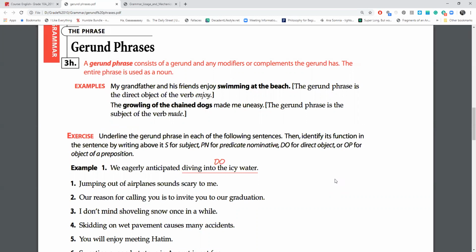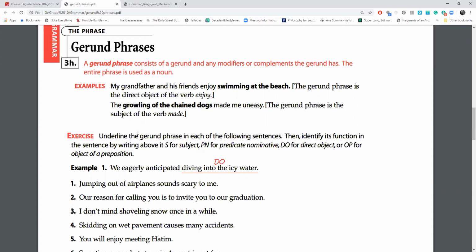So please follow along and check to see if you did the work correctly, and if not, make corrections as you'd like. So again, just like the last one, except we're not trying to identify just the gerund itself, we are identifying the gerund phrase. A gerund phrase consists of a gerund and any modifiers or complements the gerund has. The entire phrase is used as a noun.